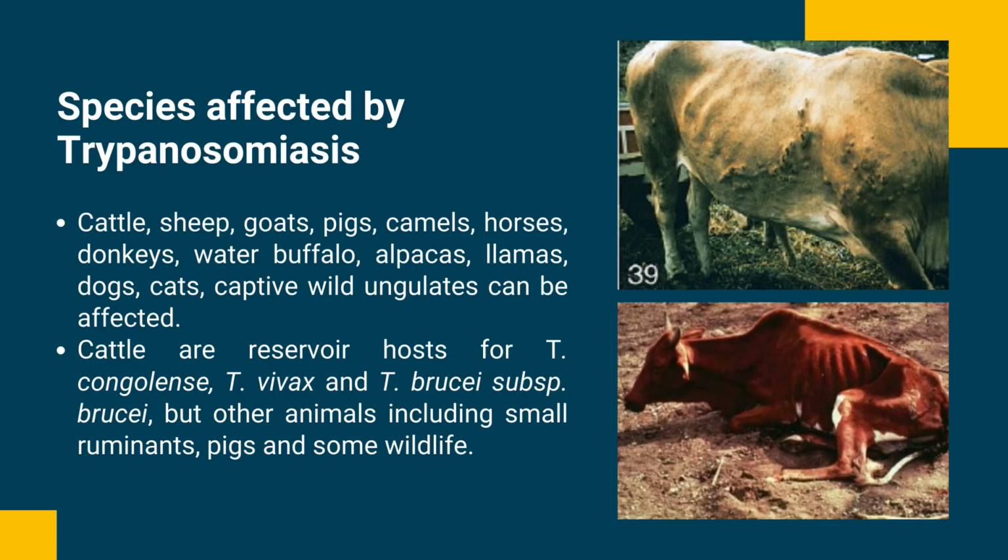Species affected by trypanosomiasis: cattle, sheep, goats, pigs, camels, horses, donkeys, water buffalo, alpacas, llamas, dogs, cats, and captive wild ungulates can be affected. Cattle are the reservoir host for T. congolense, T. vivax, and T. brucei subspecies brucei. But other animals, including small ruminants, pigs, and some wildlife.